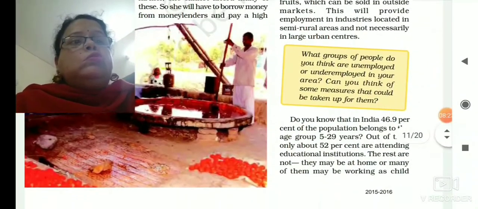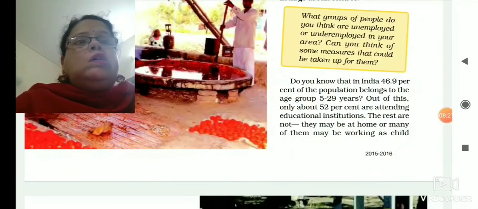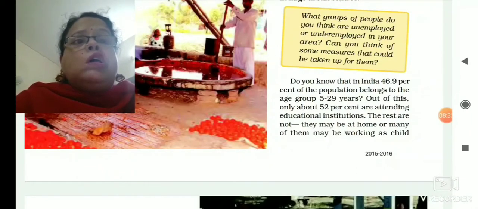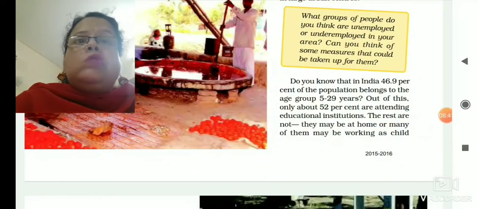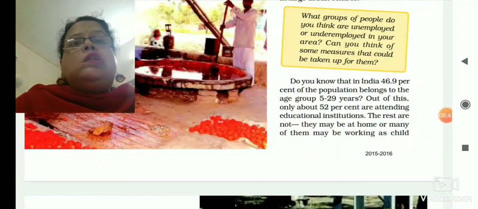And come to the end of page number 28. Here see the line. Do you know that in India 46.9% of the population belongs to the age group 5 to 29 years? And out of this, 52% are only attending educational institutions.